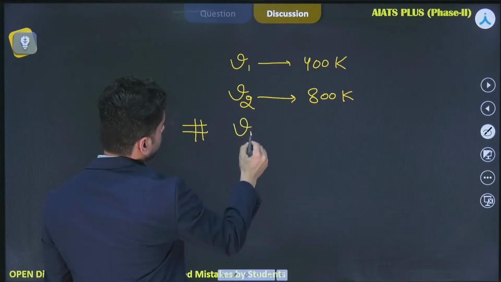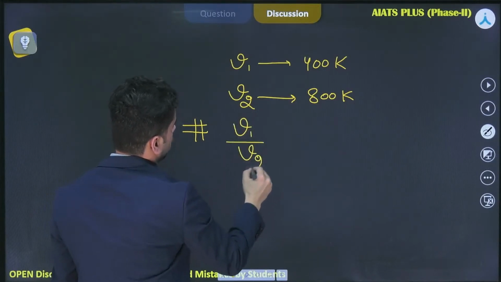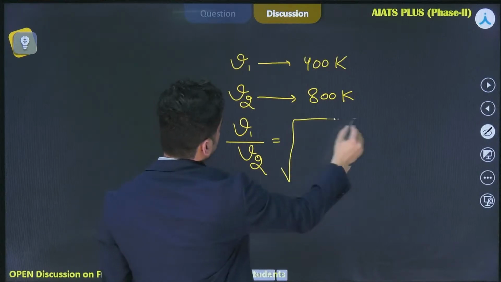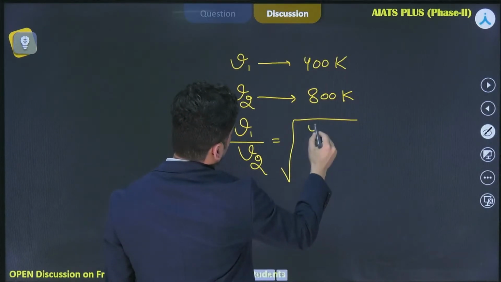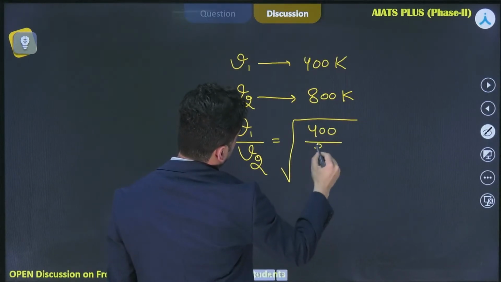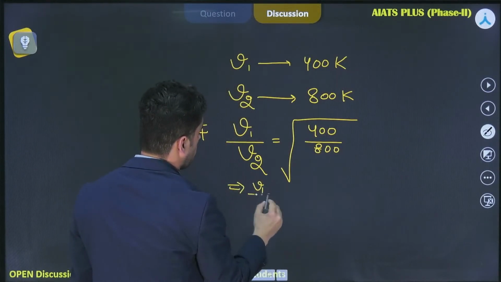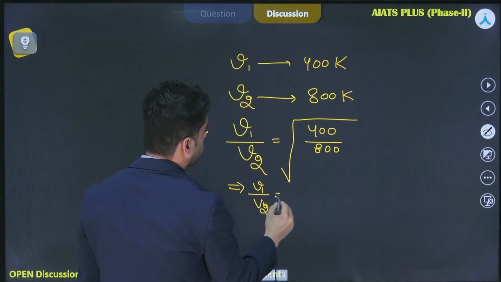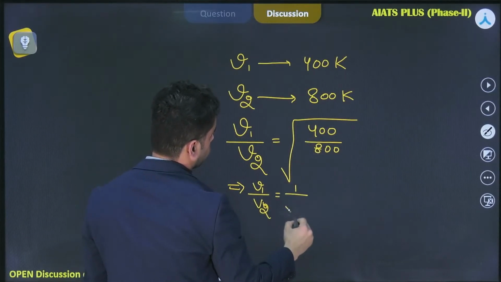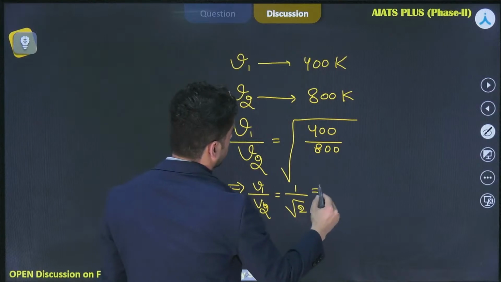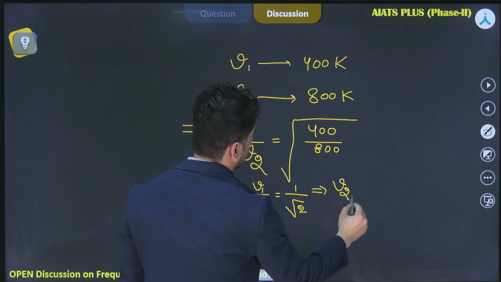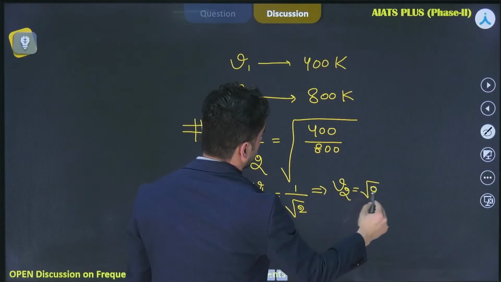So I can write that V1 by V2 is equal to under the root of T1 by T2, that is 400 by 800. So V1 by V2 is equal to 1 over root 2. So V2 is coming out to be equal to root 2 times V1.